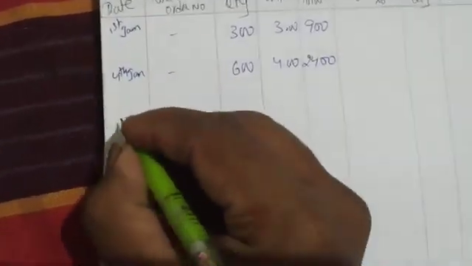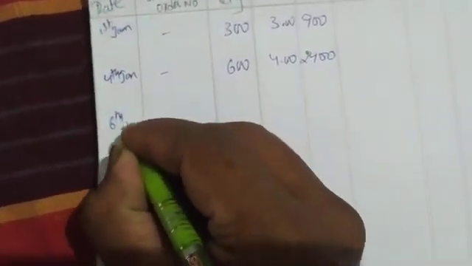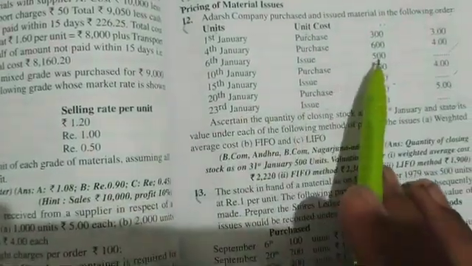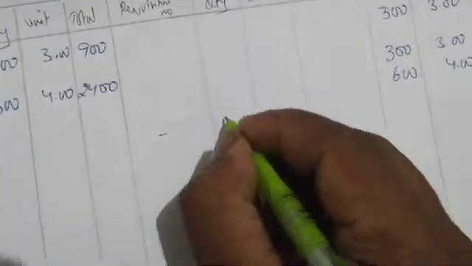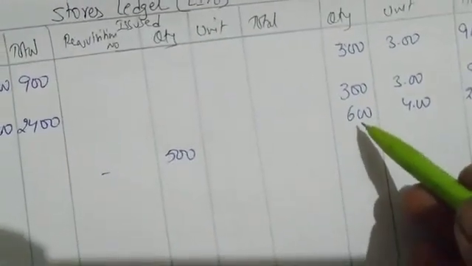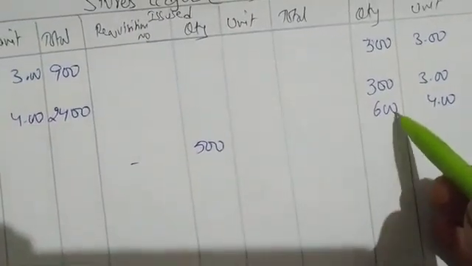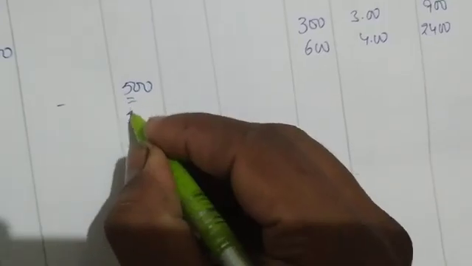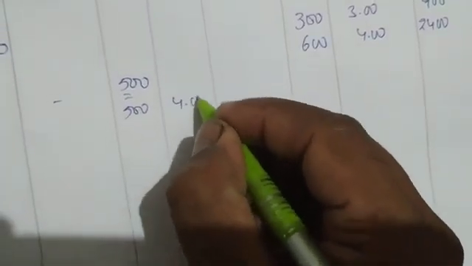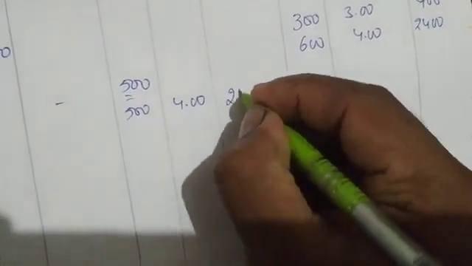Next, 6th January. What have they done on 6th January? They have issued 500 units, no requisition number. We can easily issue 500 from the 600, so I'm writing here 500, 4 rupees, 2000. So how much is left?